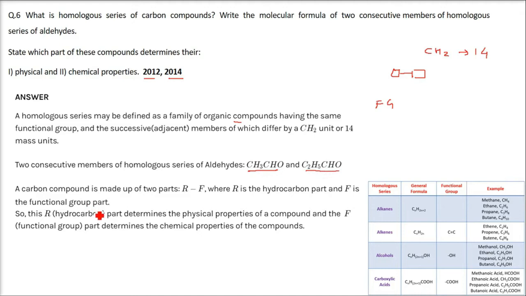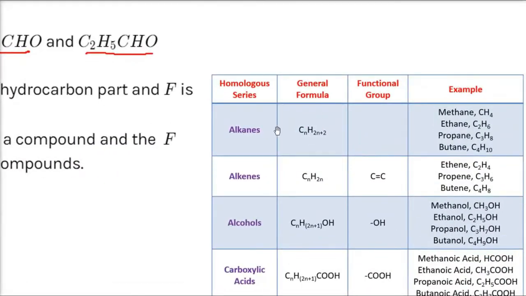A carbon compound is made up of two parts, R and F. R is the hydrocarbon part and F is the functional group part. So this R, the hydrocarbon part, determines the physical properties of the compound, and this F, the functional group, determines the chemical properties of the compounds. I can give you an example.